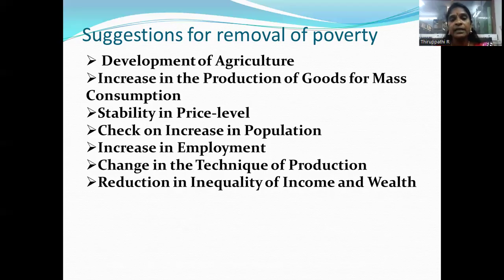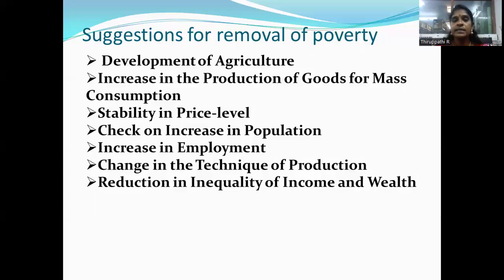The next is increase in the production of goods for mass consumption. Rural and urban poor are benefited, which leads to an increase in industrial production. So industries produce more consumption goods like cloth, vegetable oil, sugar, soap and others. That leads to increased industrial production and more supply. More supply leads to lower prices of these consumption goods, and so poor people can afford to buy more goods.